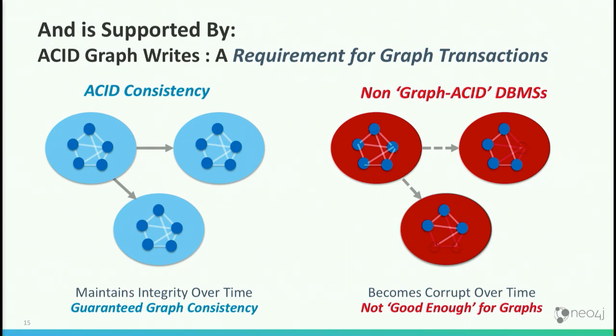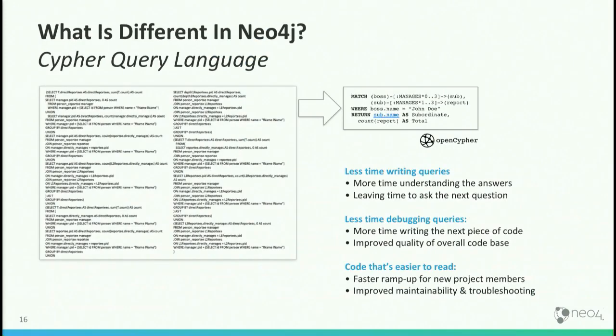Our chief scientist actually worked with some researchers at the University of Manchester who mathematically proved that eventually consistent backends corrupt graphs over time as a function of what your write throughput is, basically. So this isn't good enough. We've never believed in that, so we don't want to do that.